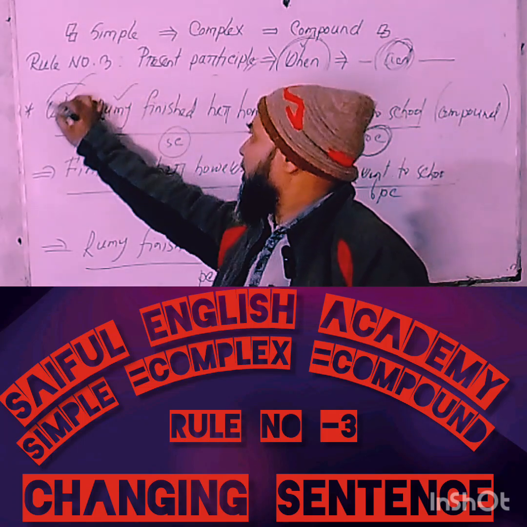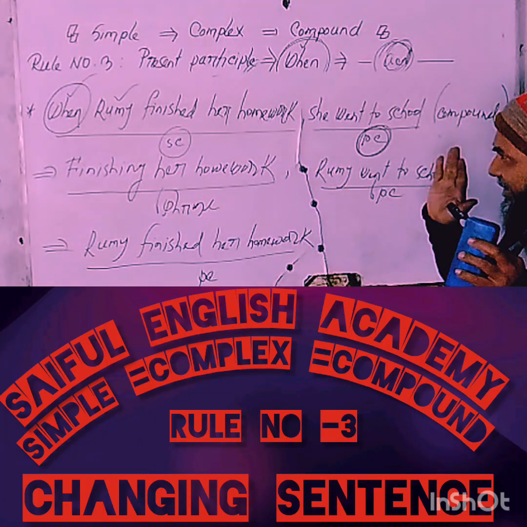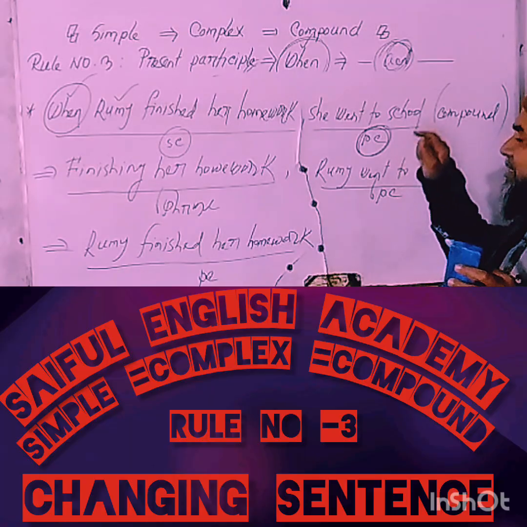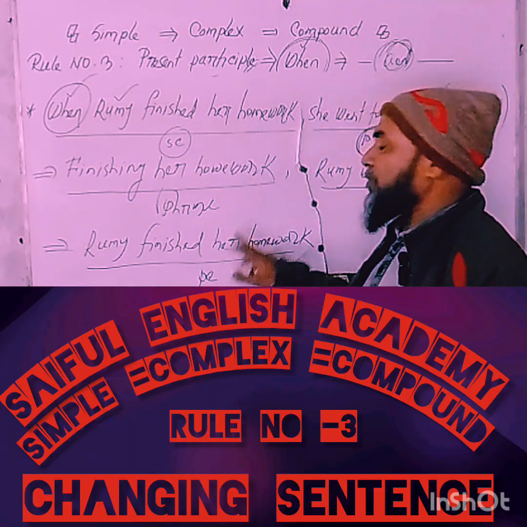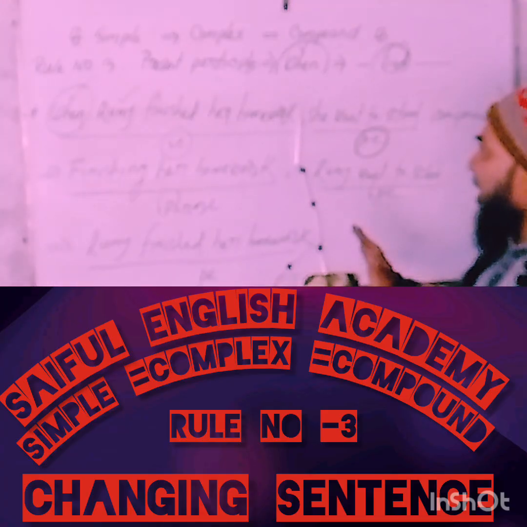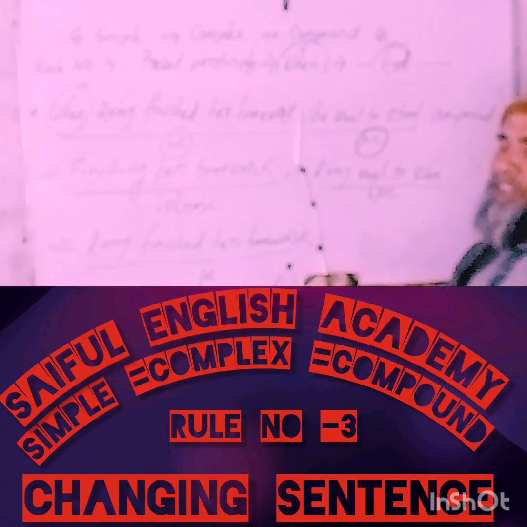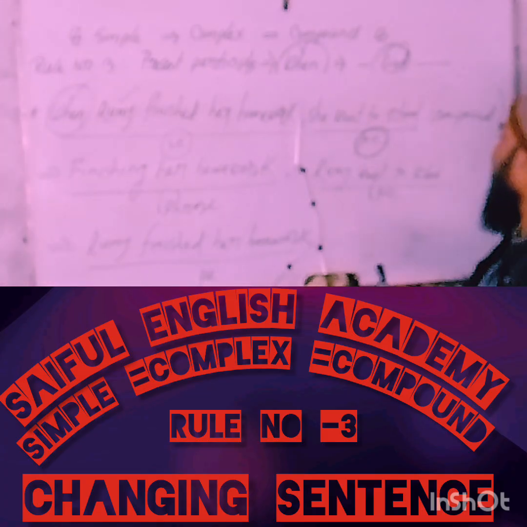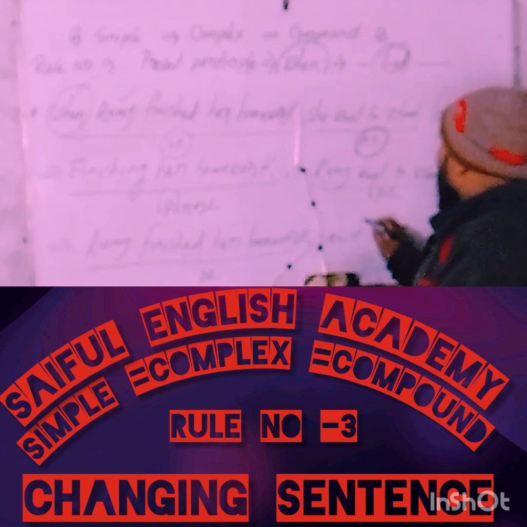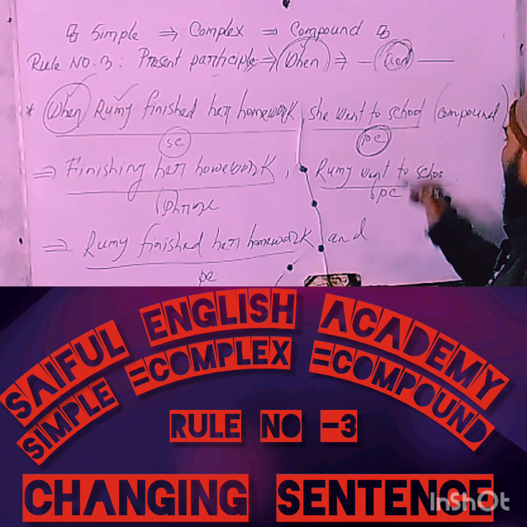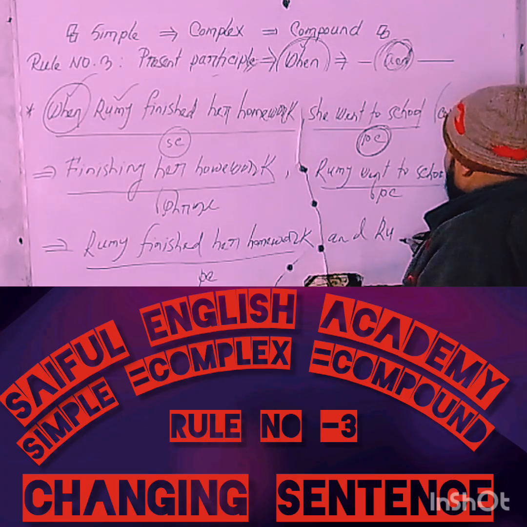If you delete the subordinating conjunction, at this moment any subordinate clause changes into a principal clause. That's enough. That means shortly I can suggest to you that you must delete the subordinating conjunction "when". Then, in the middle of the statement, instead of a comma, use "and", and then write the principal clause.